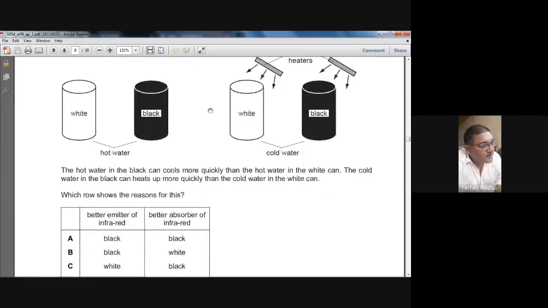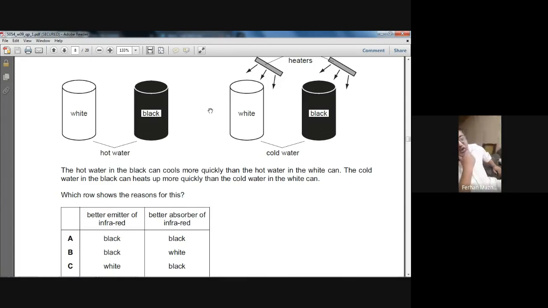The hot water in the black can cools more quickly than the hot water in the white can. The cold water in the black can heats up more quickly than the cold water in the white can. Which row shows the reason for this?